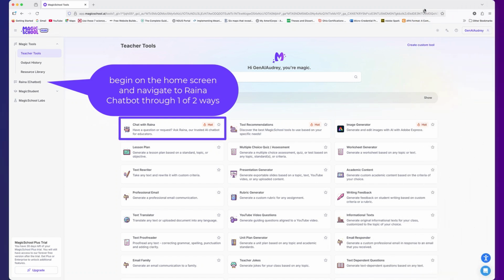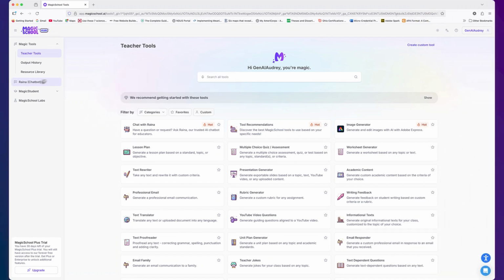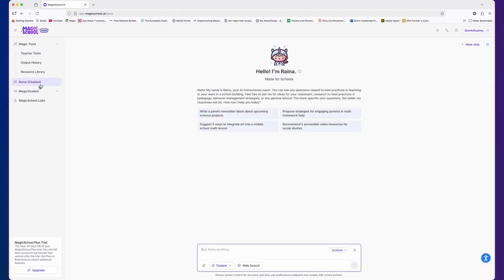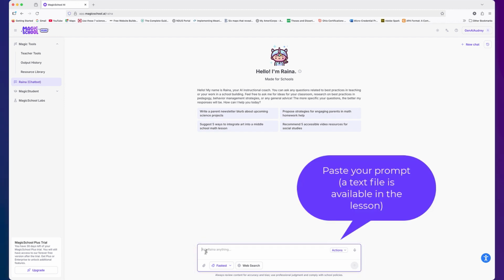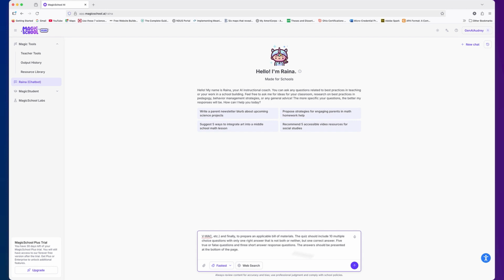Begin on the home screen and navigate to RAINA chatbot through one of two ways displayed here. We will use the left sidebar. Now, once you're on the RAINA prompt screen, we're going to go ahead and copy and paste from the text file that is available in your lesson. We'll paste it into the prompt area.